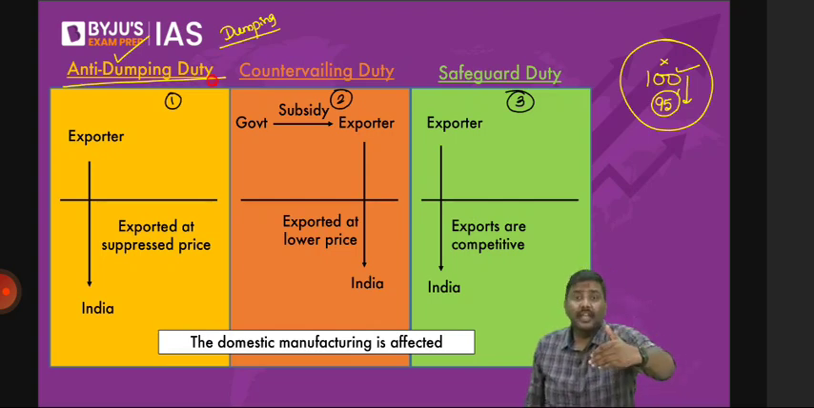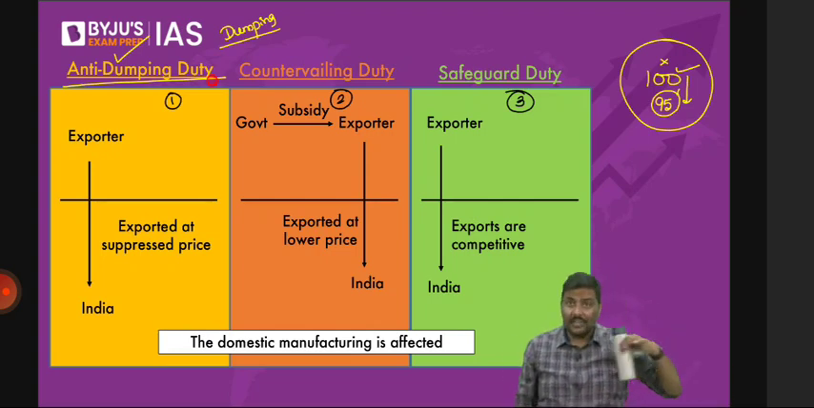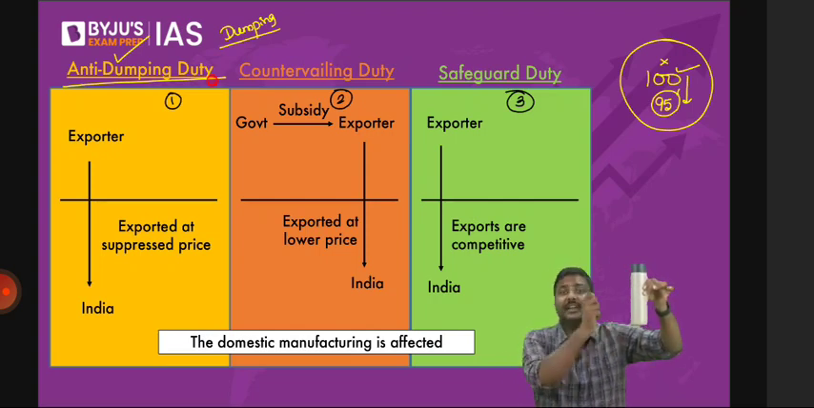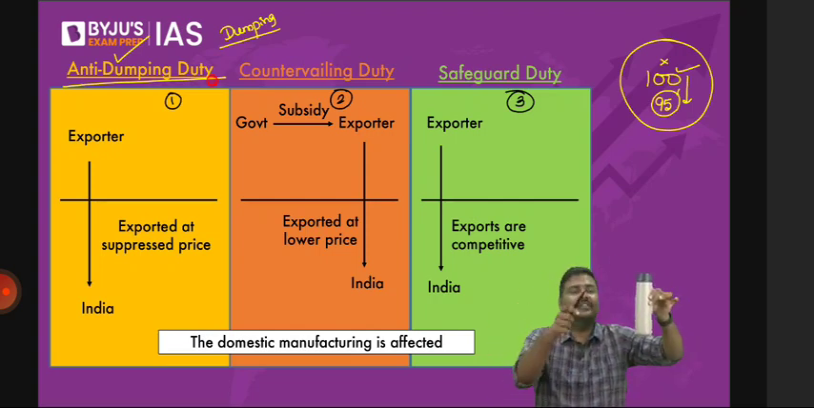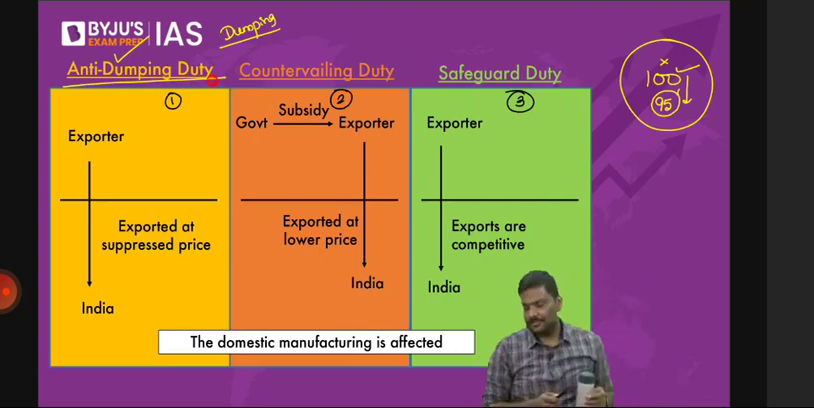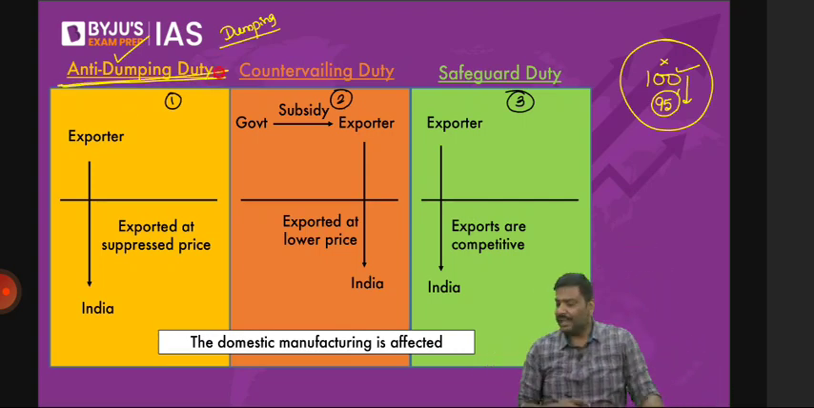So what will the government do? When I export it to India, the government will identify this bottle, say this is being dumped in India, and they will have the survey to prove that. They will impose more taxes on this bottle to increase its price. This is basically the concept of anti-dumping duty. Okay, anti-dumping duty.